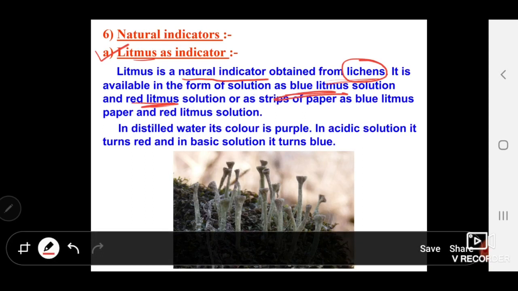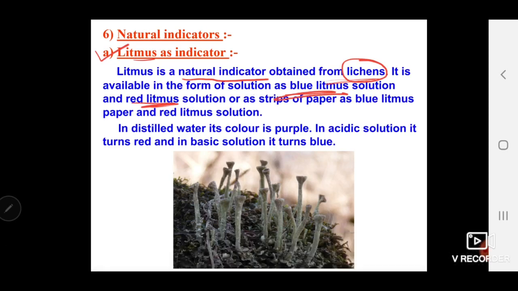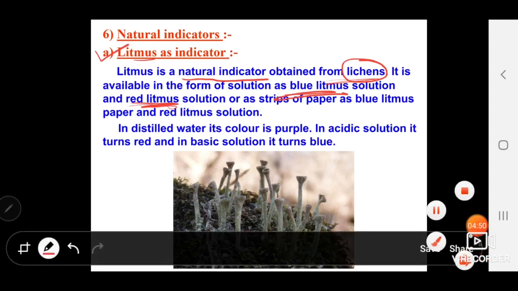In your previous classes, if you studied natural indicators, you may have seen blue litmus papers and red litmus papers. These papers are used only for the purpose of identifying acidic and basic solutions. If you have not seen them, when the offline classes commence I'll explain these concepts once again by conducting the experiments in the laboratory.